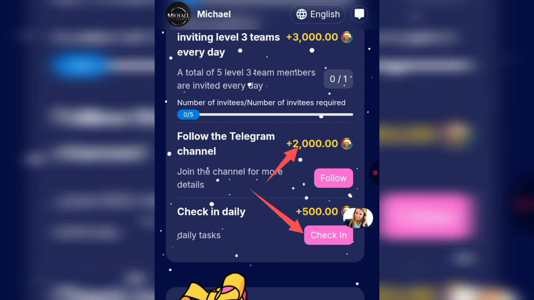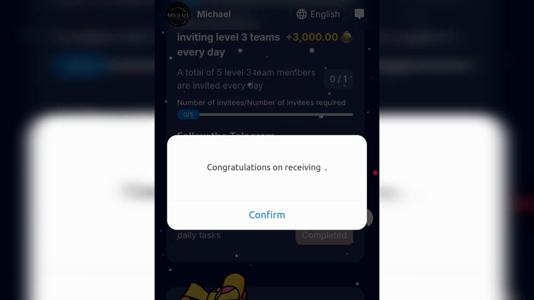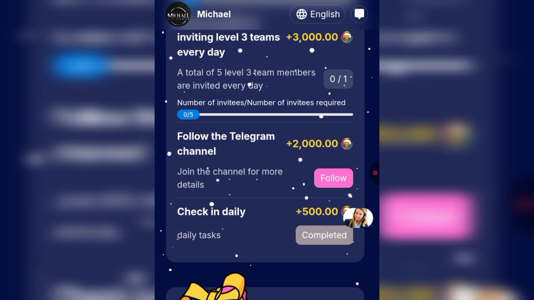And right here, if you check in daily, you will get 500 pi. So I'm just going to check in right now. Just click on check in, and it's showing right here, congratulations on receiving your pi. So I've successfully checked in. Then let us also follow their Telegram channel. If you click on this, you'll be able to follow their Telegram channel.